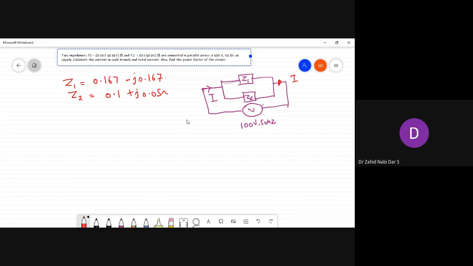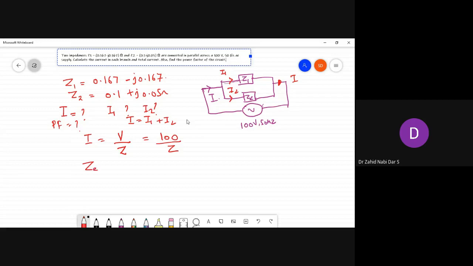So you have to calculate I1, calculate I2, and total current I, and also find the power factor of the circuit. You know I would be equal to I1 plus I2. In order to calculate I, we have voltage divided by impedance Z. Voltage is 100 volts, and this Z we need to calculate.